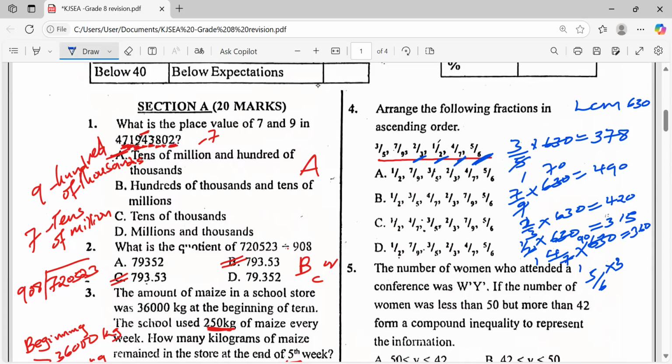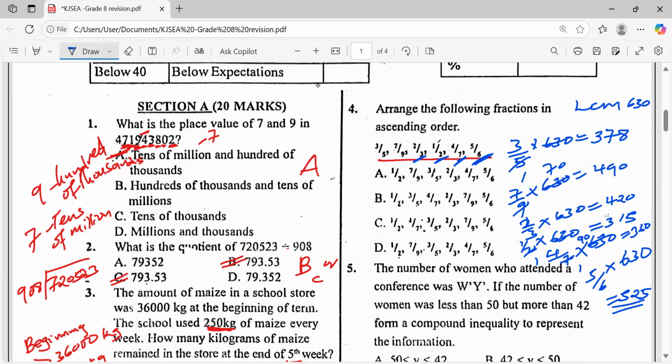Let's multiply 5 against 6 multiplied by 630. It becomes 525. It becomes 525. Let's check. Have we answered the question? No, we have not answered.